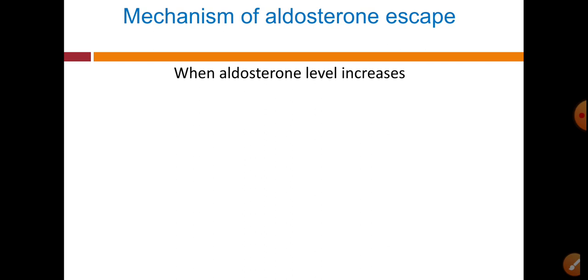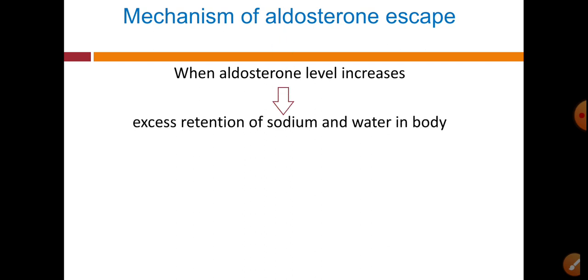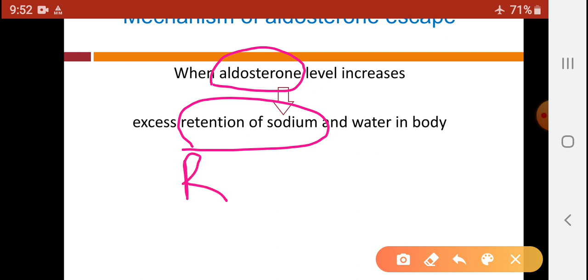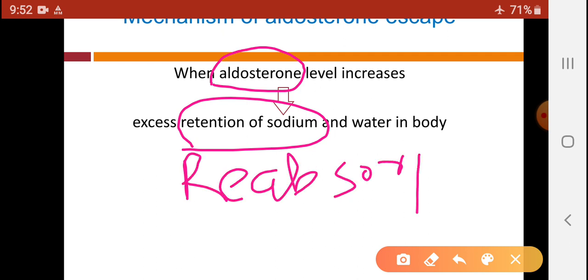When aldosterone level increases, what will happen? There is excess retention of sodium and water in the body, because aldosterone has an important function, that is retention of sodium, that means reabsorption of sodium. We have just seen the actions of aldosterone.